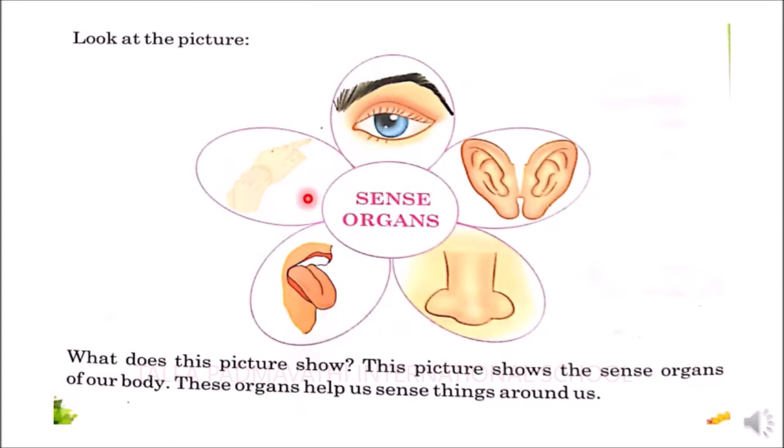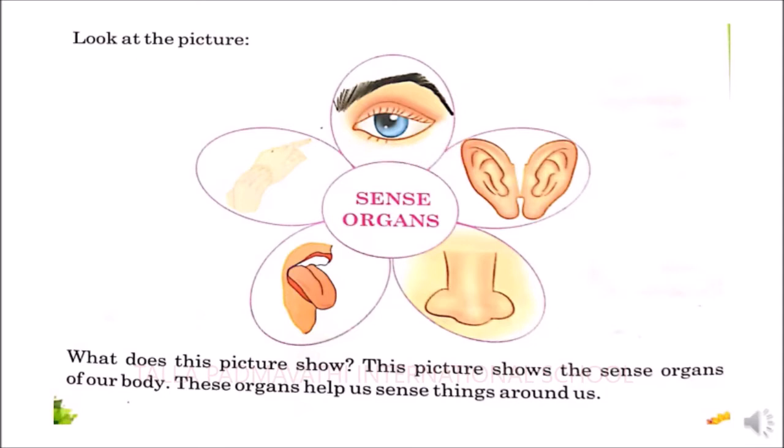So why are these body parts called sense organs? With the help of these body parts, we are able to feel and enjoy the environment around us. So that is why these organs are called sense organs.